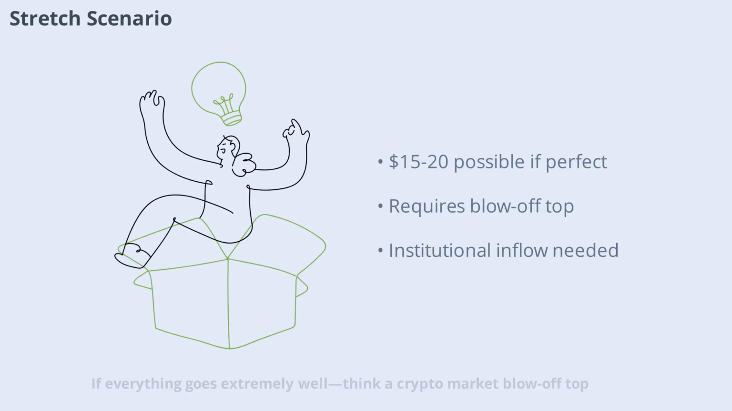If everything goes extremely well, think a crypto market blow-off top, large institutional inflows, and a full-scale DeFi revival, then UNI might have a shot at reaching $15.20. However, this is considered a stretch scenario, relying on a perfect storm of positive developments that are far from guaranteed.